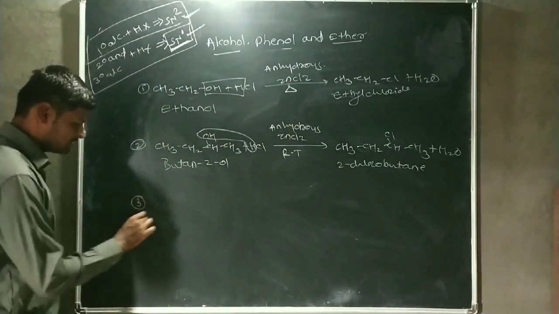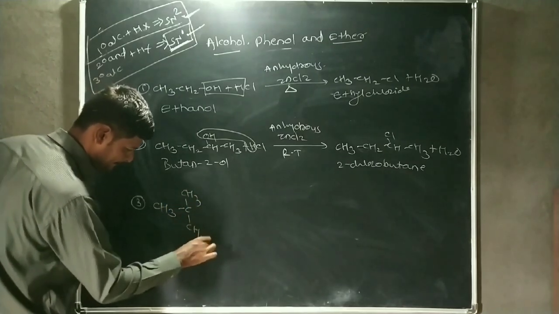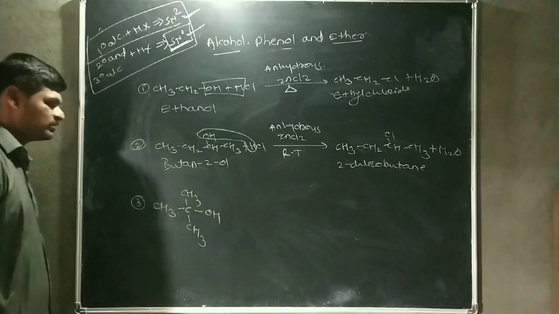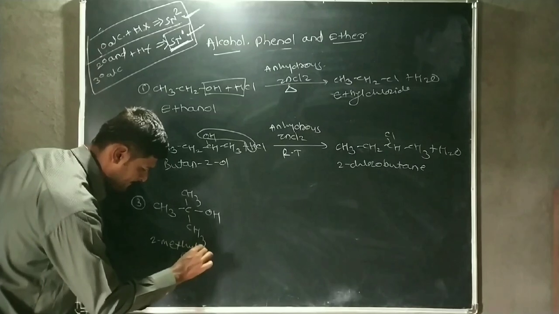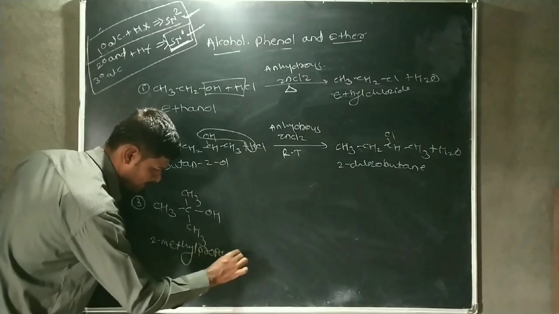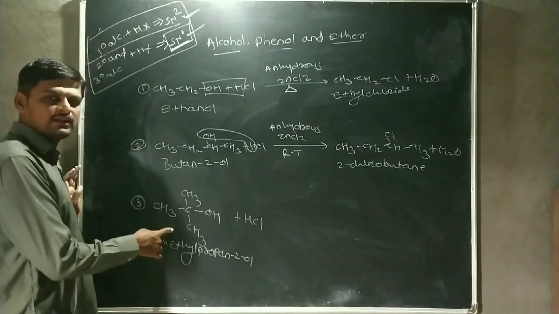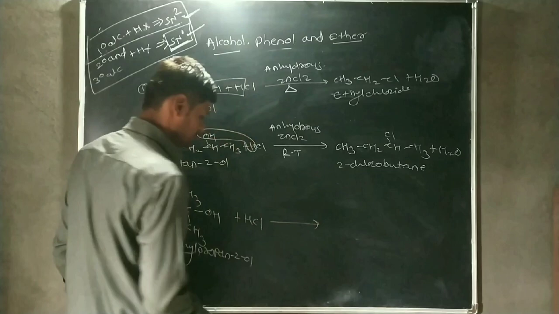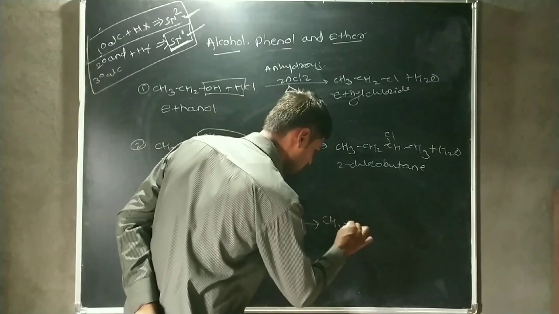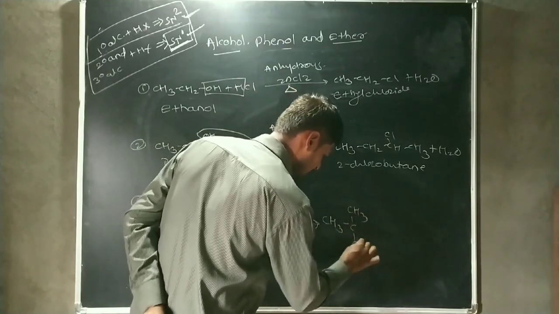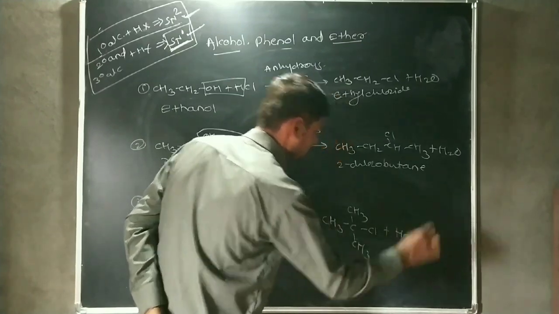Then for the third reaction, we consider a tertiary alcohol. The name of this compound is 2-methylpropan-2-ol, which is reacted with HCl. This tertiary alcohol is directly reacted with HCl. Then the water molecule is eliminated from here, and it forms the tertiary alkyl chloride.